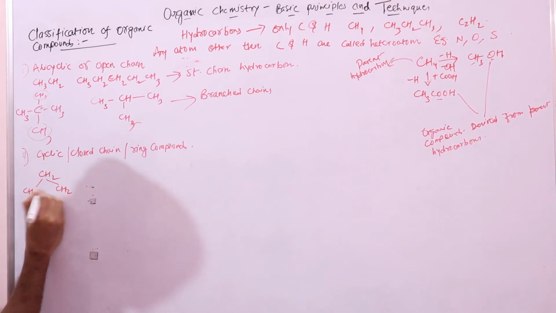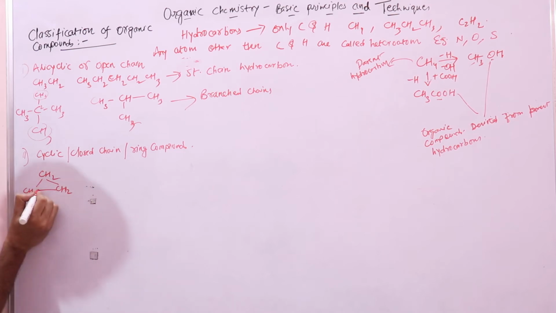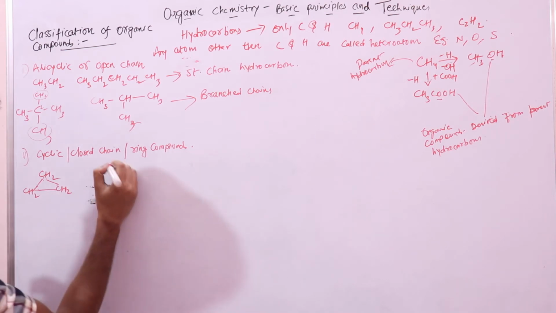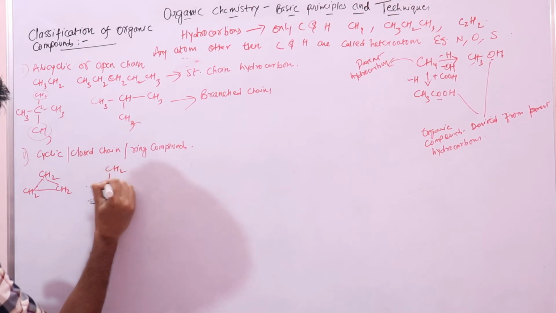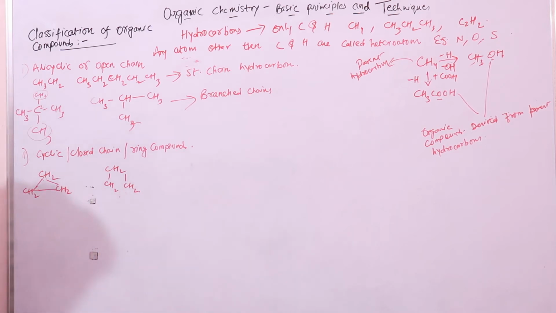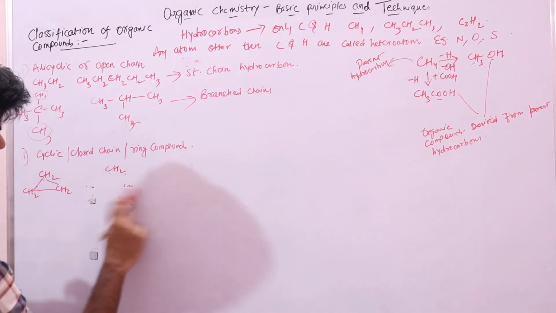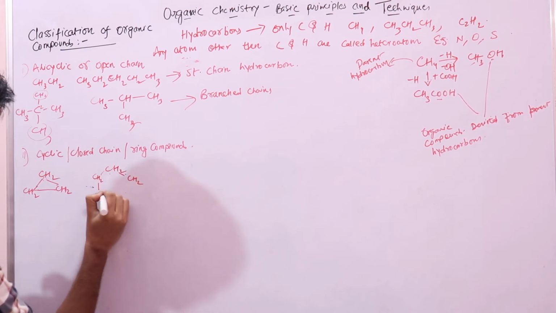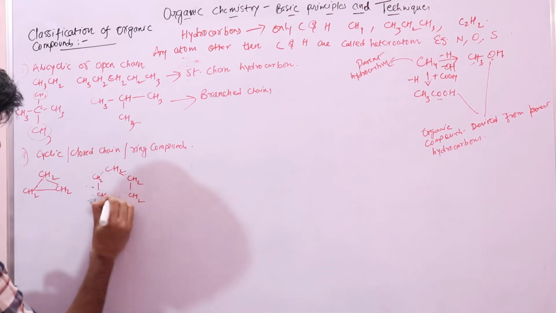Now these two are joined like this. So here you have a chain, a closed chain. Similarly, you have another compound CH2, CH2, CH2. Then let's do this CH2, this.